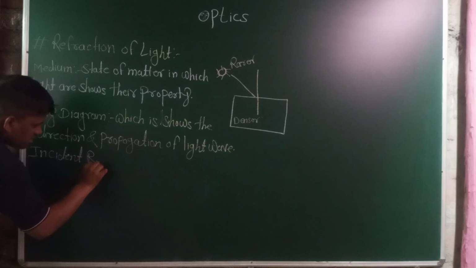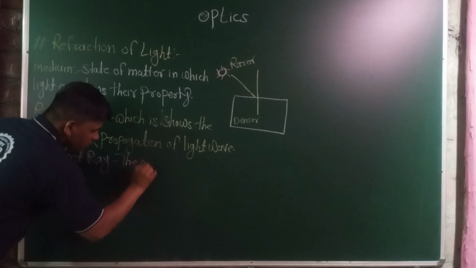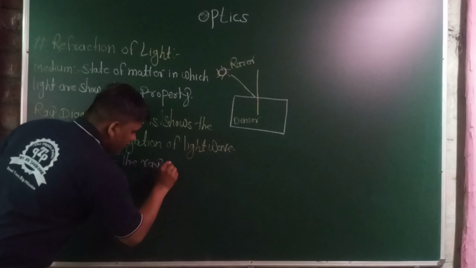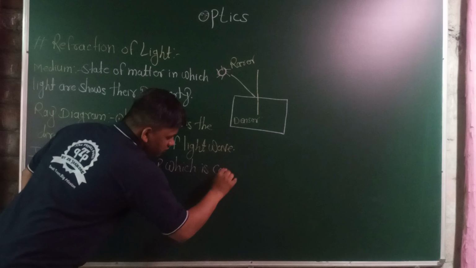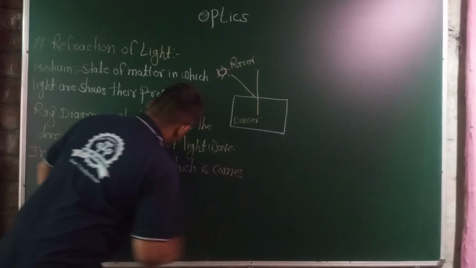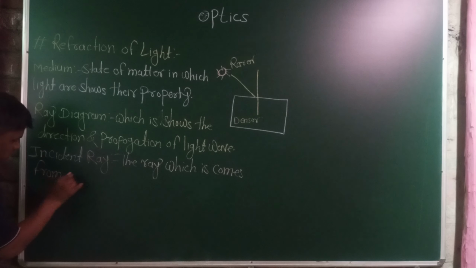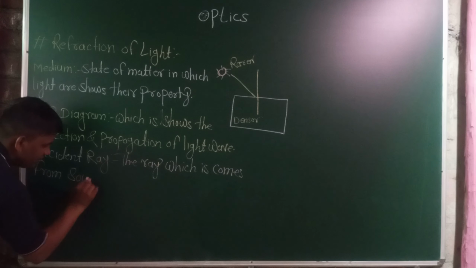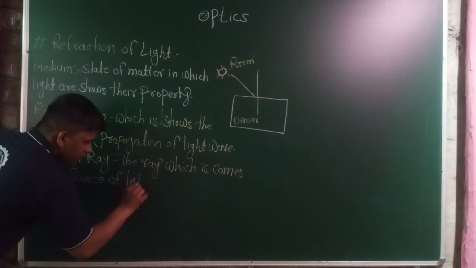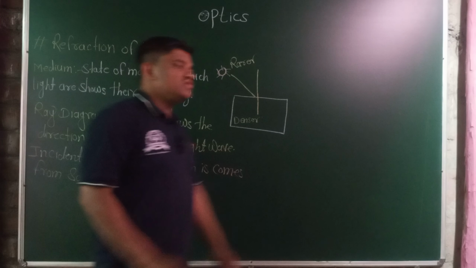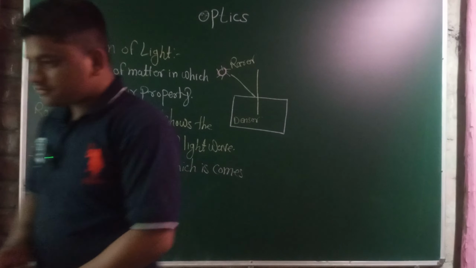Incident ray: the ray which comes from the source of light. These rays are known as the incident ray.